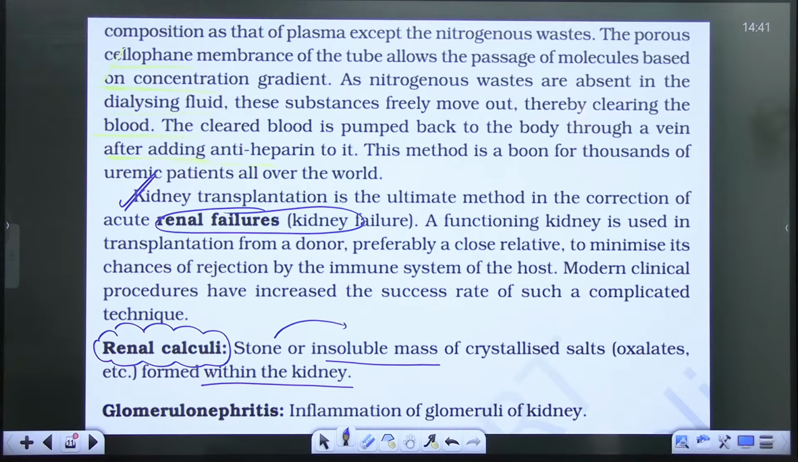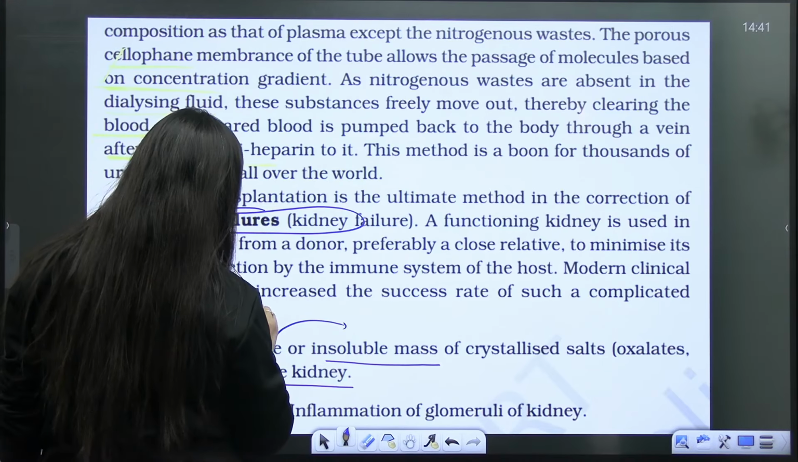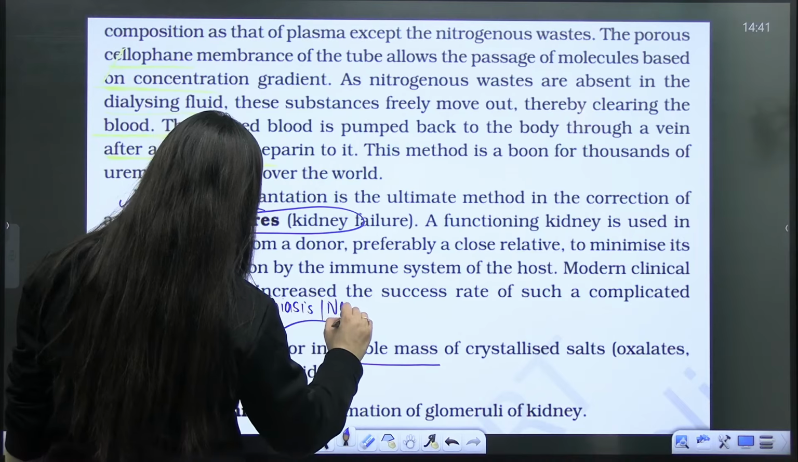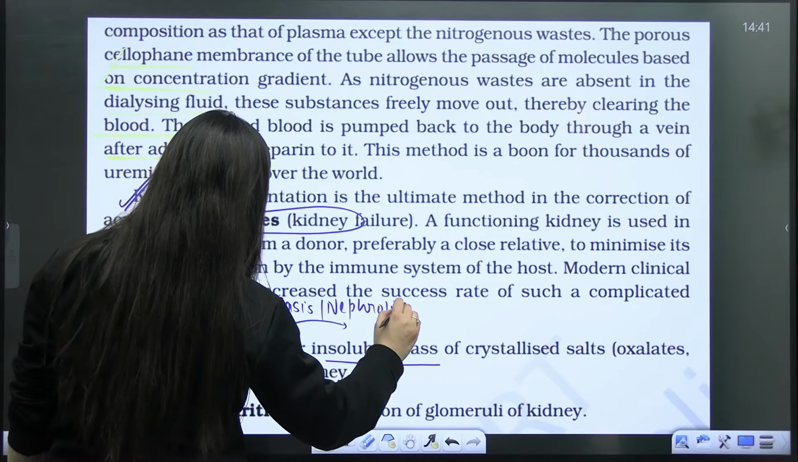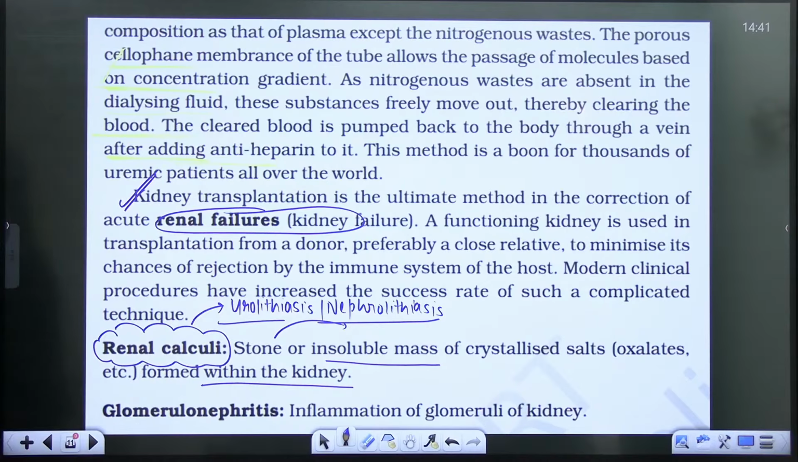Okay. So it is also referred to as urolithiasis, even nephrolithiasis. These are the other names. So make sure you mark it in your NCERT. Done? So calcium oxalate stones are the most common one.